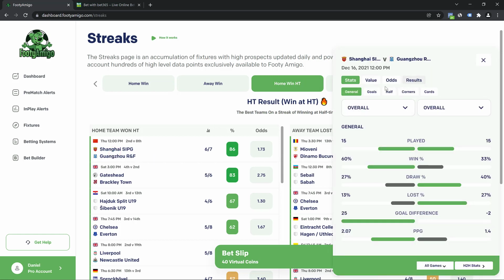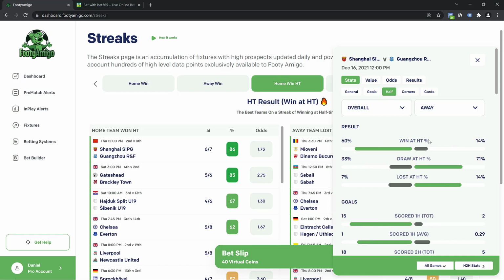So for example, if I go to halves, I can see that the away team has a 14% win at halftime rate whenever they play away, and the home team, of course, has 86%. That's good because it's a home team playing against an away team that always loses at halftime.